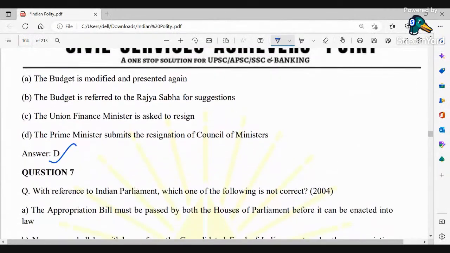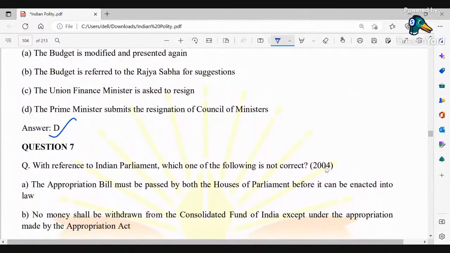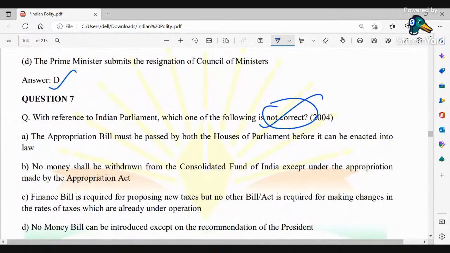Question number 7. With reference to the Indian Parliament, which one of the following options is not correct? Please mind that, here it is directly asked which one of the options is not correct. So here you have got these 5 options.